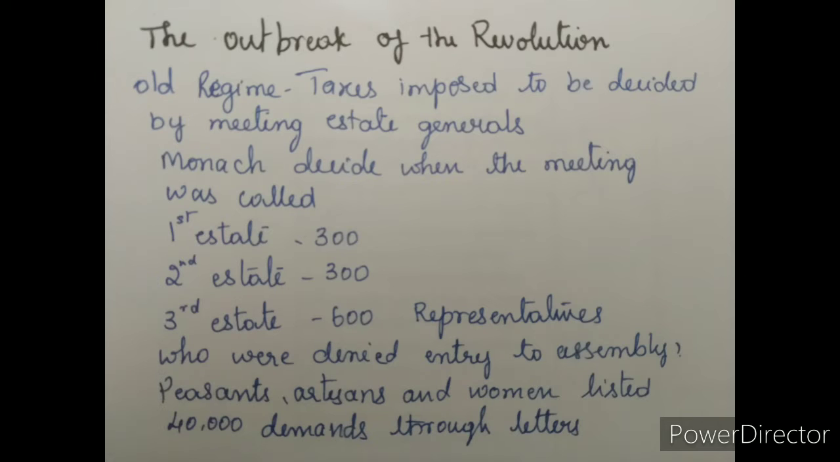So he has to call the representatives of these three estates for a meeting and put his proposals in front of them. That means if he planned to put a tax, he had to put the proposal in front of those representatives. If they agreed, only then could he implement the tax in the state. That is the system in monarchical France. And the monarch would decide when to call the meeting.